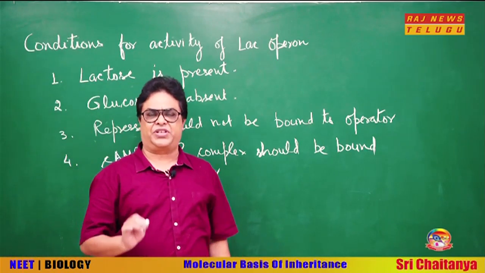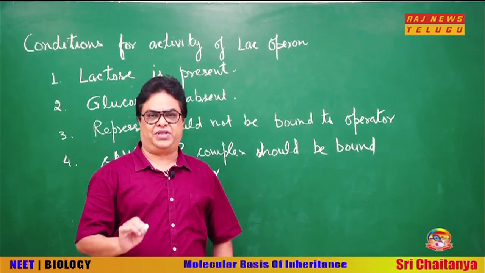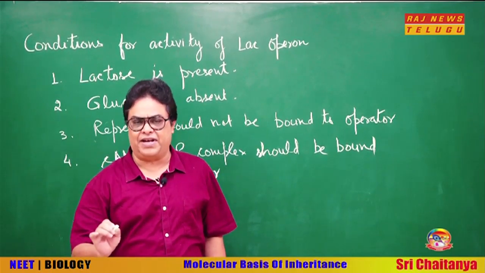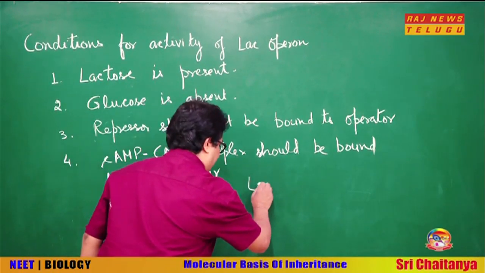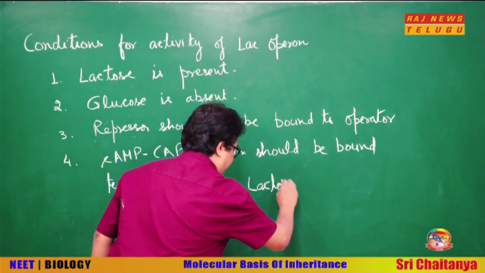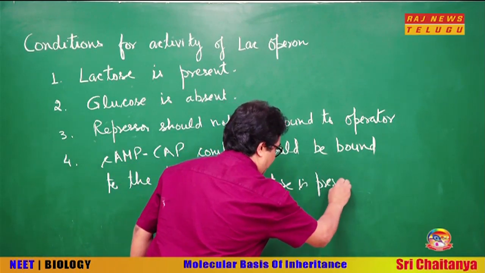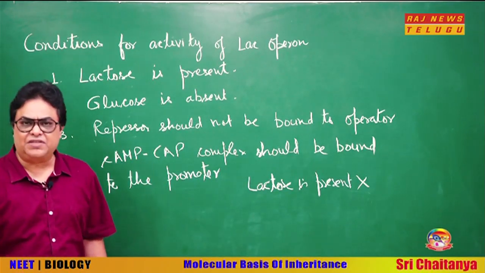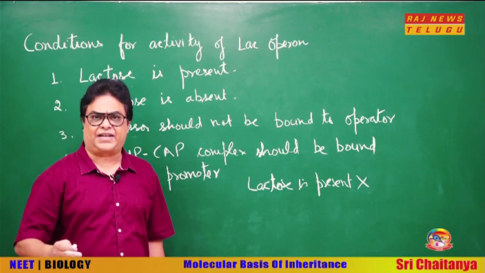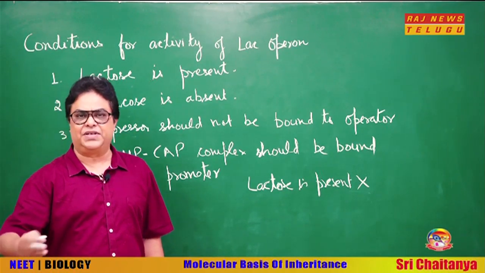One more thing, a question has been asked in your NCERT. For how long do you think the lac operon will remain active? Generally we think till lactose is present. No, this is not the answer, because we said even in presence of lactose, if glucose becomes available, lac operon will become switched off.